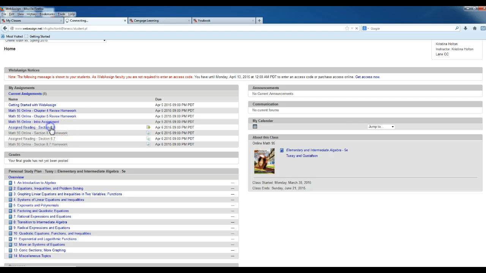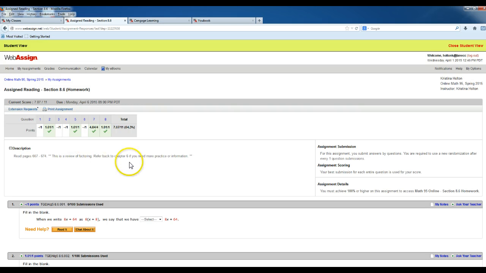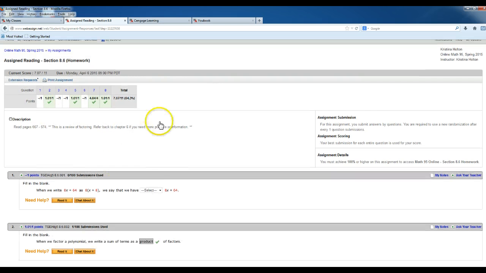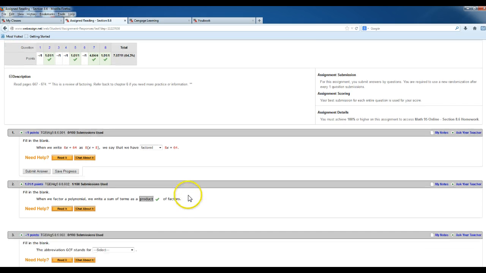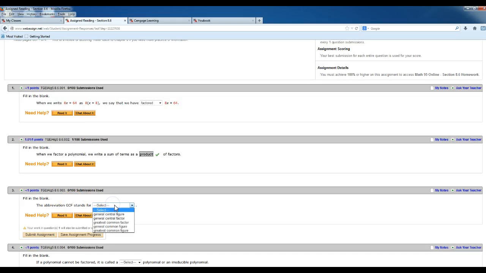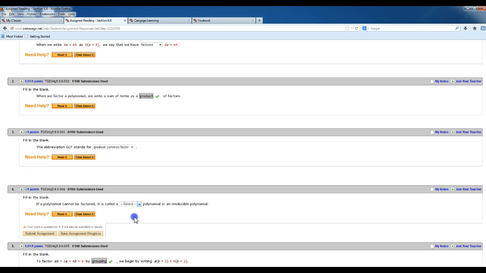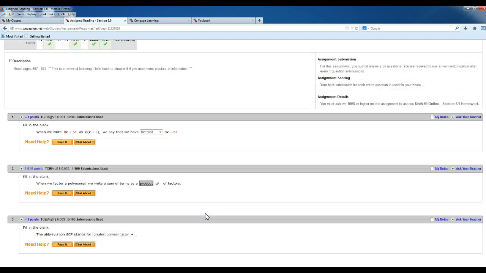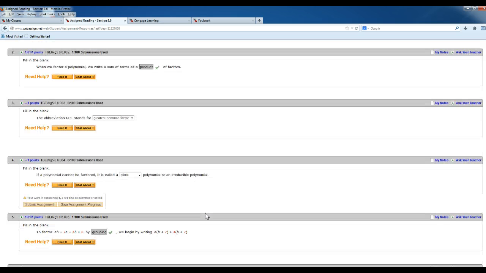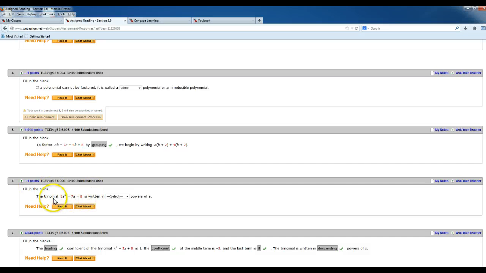Okay? So I'm going to go ahead and we're going to finish section 8.6 assigned reading so that I can move forward. Looks like I need to do number 1. Okay, so we have factored. I need to do number 3. Abbreviation for GCF should be greatest common factor. Number 4, if a polynomial cannot be factored, we say that it is prime. And I think it was number 6. So we're going to go ahead and finish number 6.